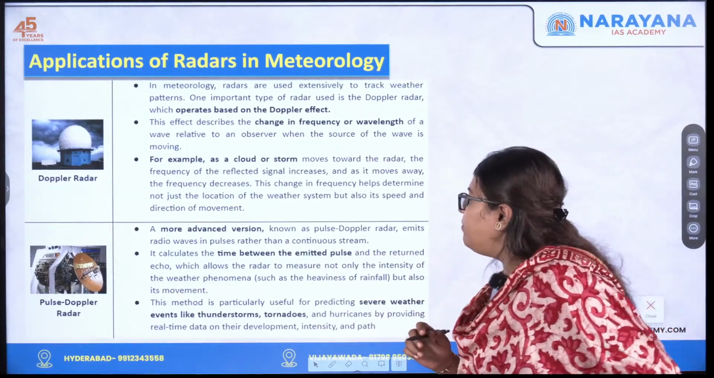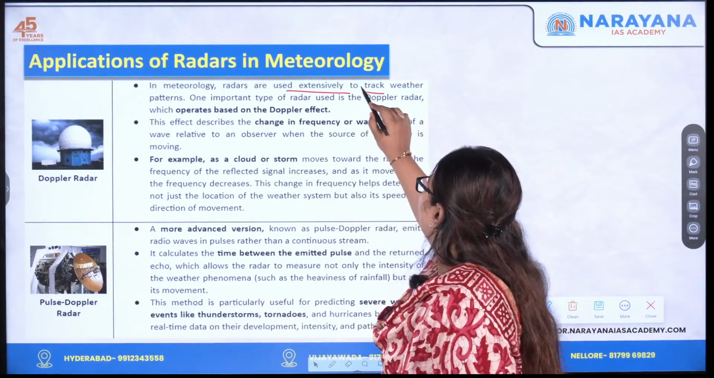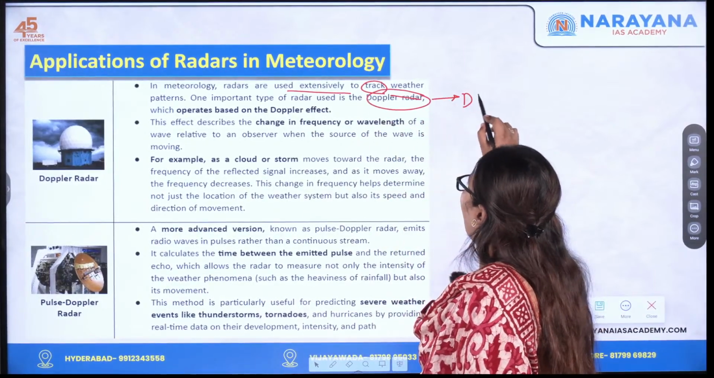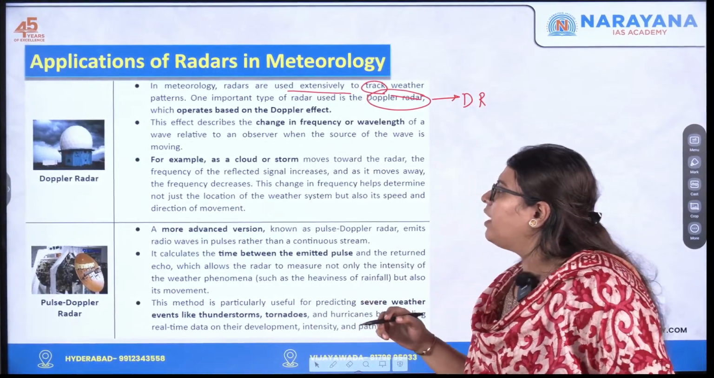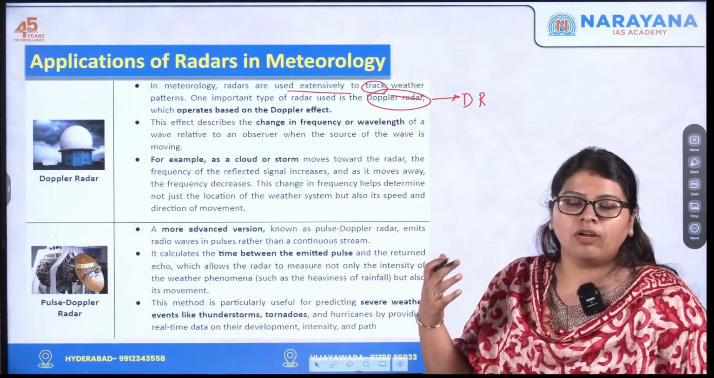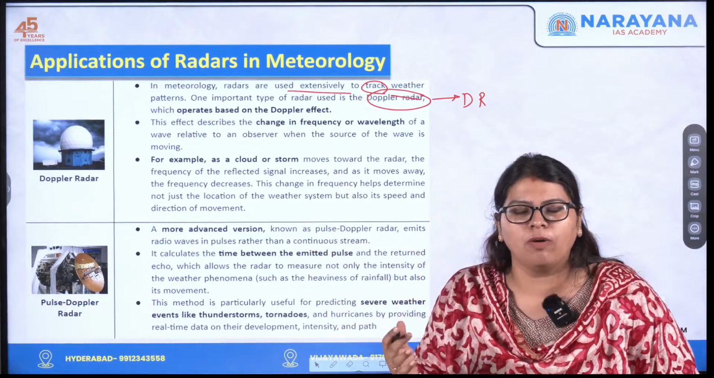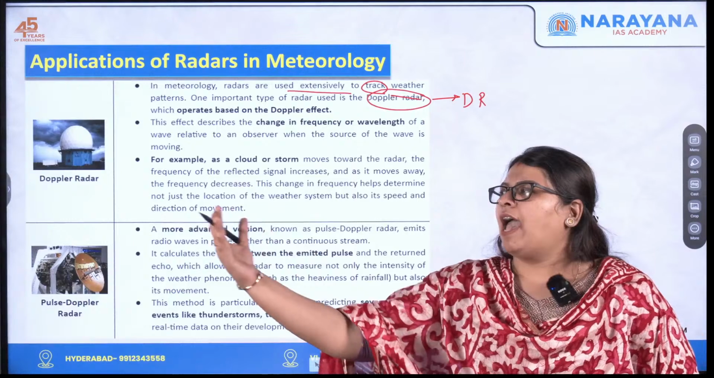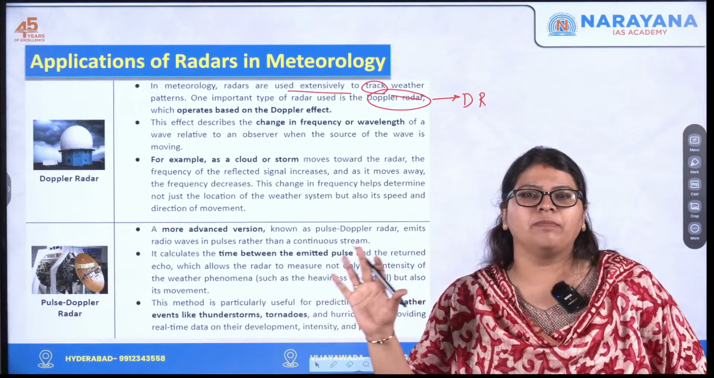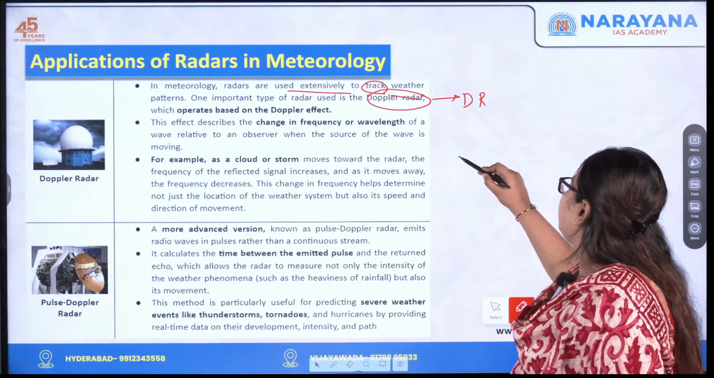In meteorology, radars are used extensively to track weather patterns. One such type of radar is the Doppler radar, which works on the principle of the Doppler effect. This effect talks about a change in the frequency or the wavelength of an object approaching a receiver. Like I am the receiver and an object is coming towards me. The change in the wavelength and the frequency of that target object is what is defined by the Doppler effect.